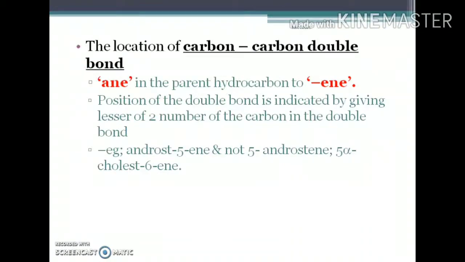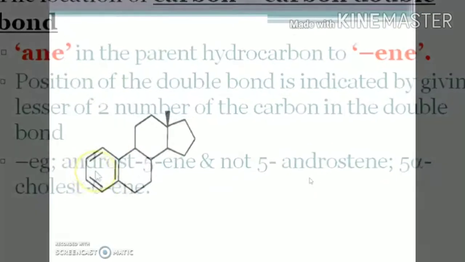Now, as in the nomenclature of normal hydrocarbons, when there is a double bond or a triple bond, the ending ANE, alkane, is replaced by the term ENE if there is a double bond, and the position of the double bond is indicated by giving the lesser of the two numbers of the carbons in the double bond. Whenever you name a steroid, you have to name it as androst-5-ene, not as 5-androstene. Okay, so this is how you name it. You can see this example. It is an estrane, 18 carbon atoms.